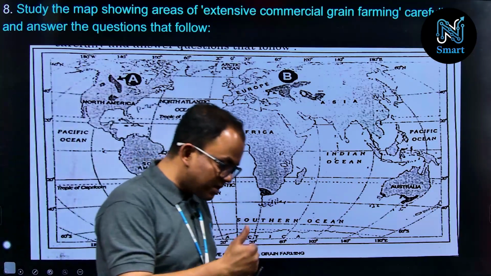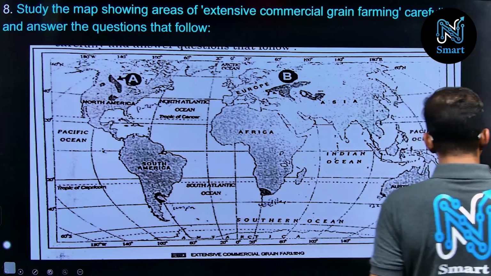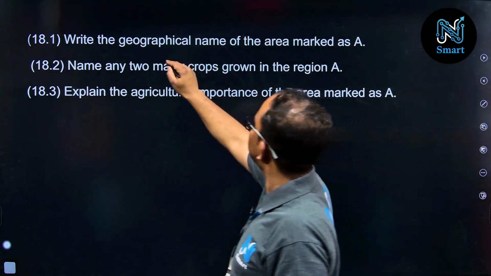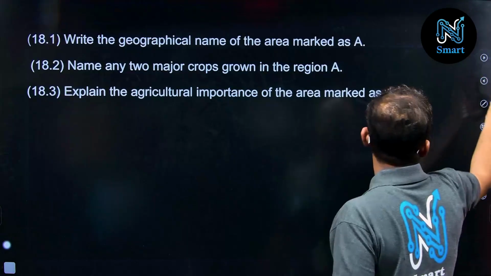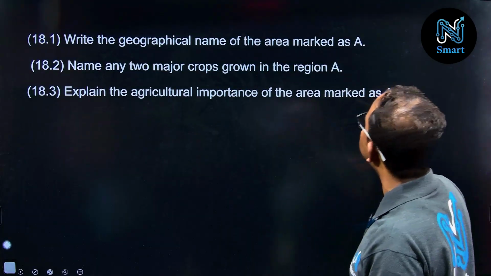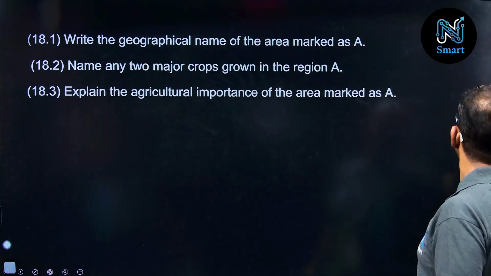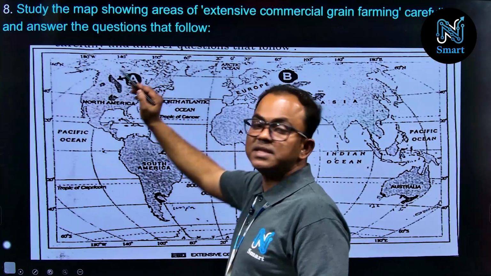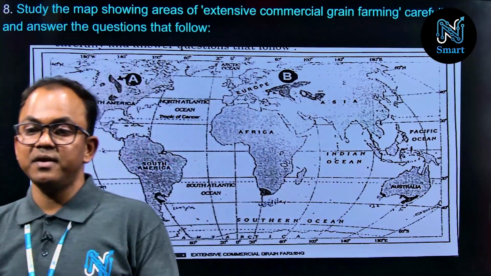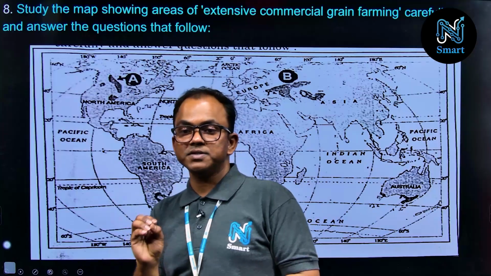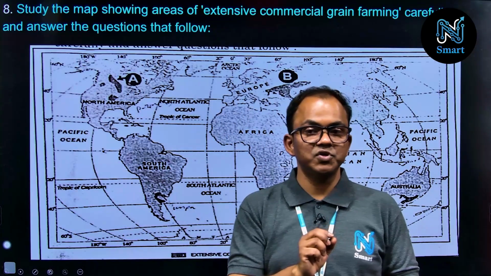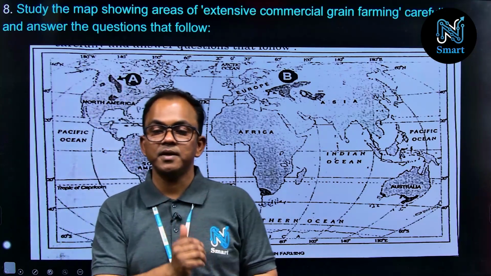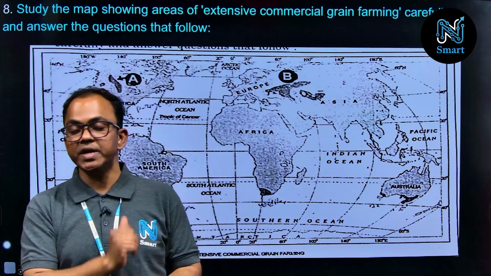Now let us examine the questions, let us study the questions one by one, which are applicable here. Write the geographical name of the area marked as A. So if I go back to that map once again, this A is the Canadian and American prairies, right? This is an important region for commercial grain cultivation or grain farming here, and the major crop under this grain farming that the farmers grow is wheat.